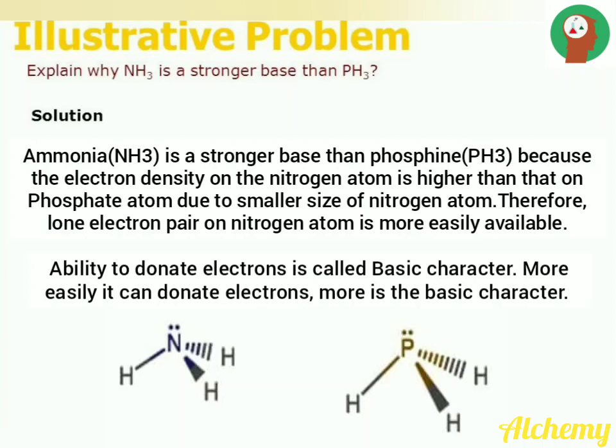Explain why ammonia is a stronger base than phosphine. This is because the electron density of the nitrogen atom is higher than that of the phosphorus atom due to the small size of the nitrogen atom. Therefore, the lone pair of electrons on the nitrogen atom is more easily available. The ability of atoms to donate electrons is called the basic character. The more easily it can donate electrons, the more is the basic character.